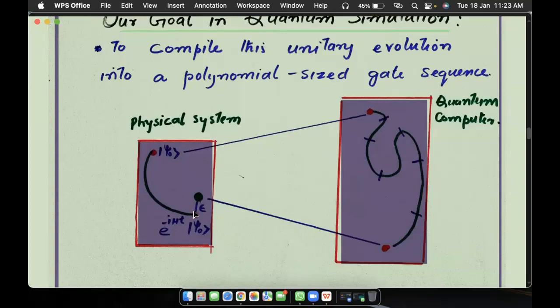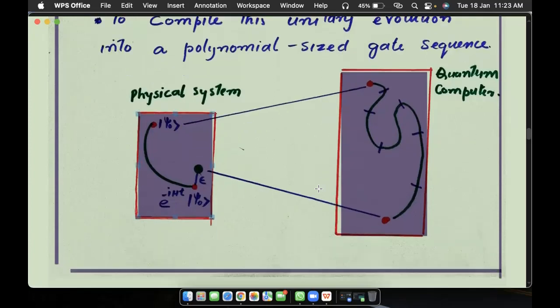Now, how do we simulate it? How do we understand its evolution on the quantum computer? We start from this point and say that it evolves like this. It is just a random trajectory. Then we divide this whole trajectory into sub parts by applying gates. This is one gate here, this is another gate, another, and so on. So basically this whole trajectory represents a Hamiltonian, and we break that Hamiltonian down into sub-Hamiltonians by applying the gate operations.